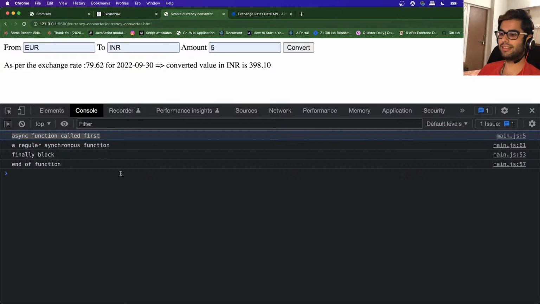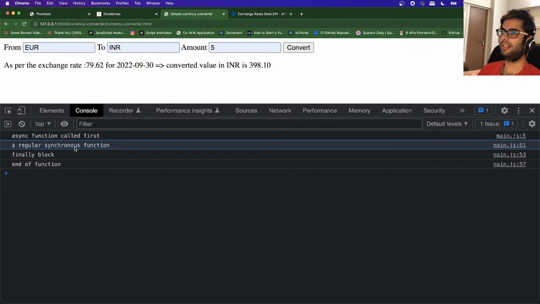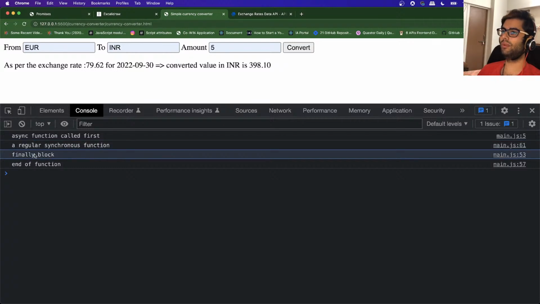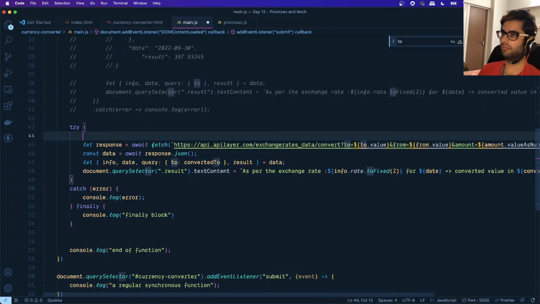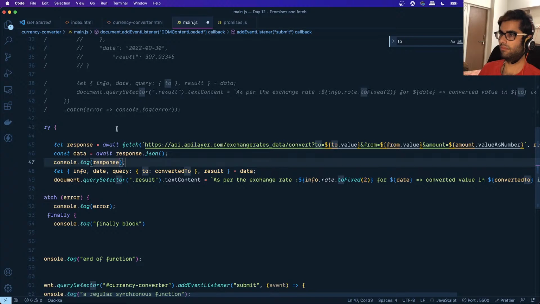It paused the execution when it encountered this await statement, right? Then it went ahead with the rest of the functionality. So that is why you can see this log statement, and then when the result was available, okay, so we can say that we can log the response over here. Or rather, let's just log the data, right?